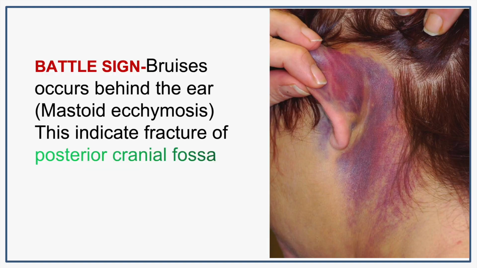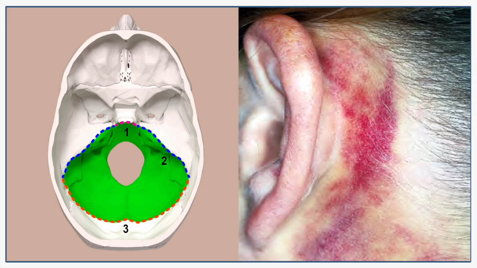Another example of migratory contusion is battle sign. Bruise occurs behind the ear, that means near the mastoid process. What is the cause of battle sign? This is due to the fracture of the posterior cranial fossa. This is the posterior cranial fossa. Fracture in the posterior cranial fossa causes bruise behind the ear. So this is termed battle sign.